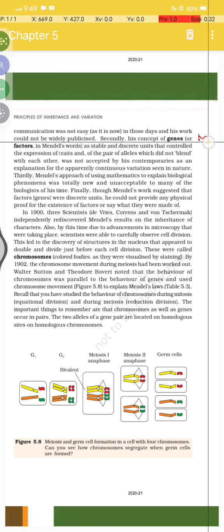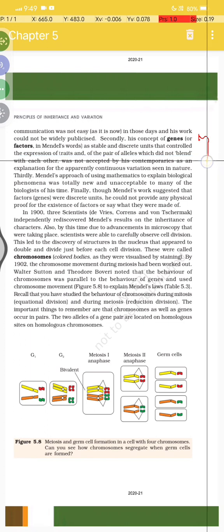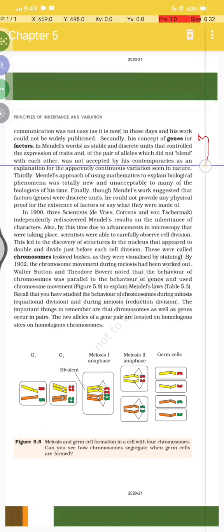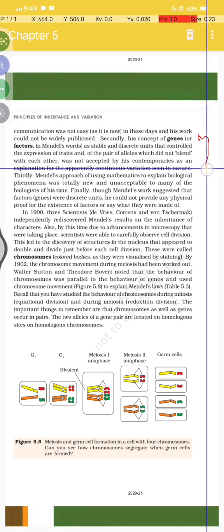Secondly, his concept of genes, or factors in Mendel's words, as stable discrete units that control the expression of traits, and of the pair of alleles which did not blend with each other, was not accepted by his contemporaries as an explanation for the apparently continuous variations seen in nature.